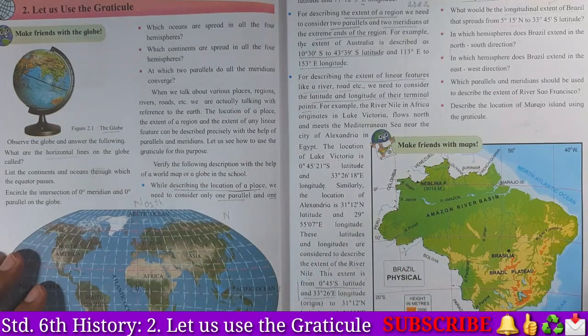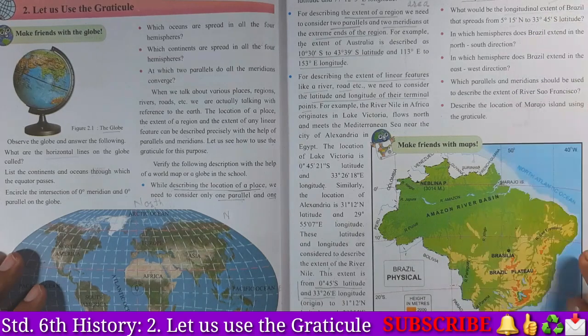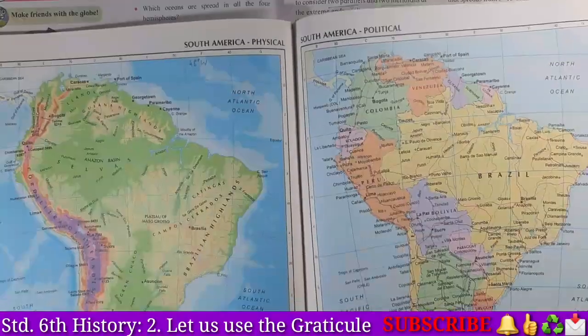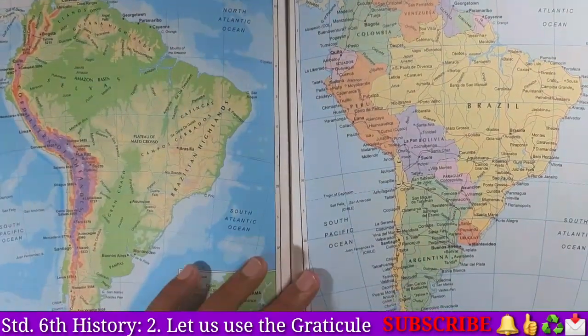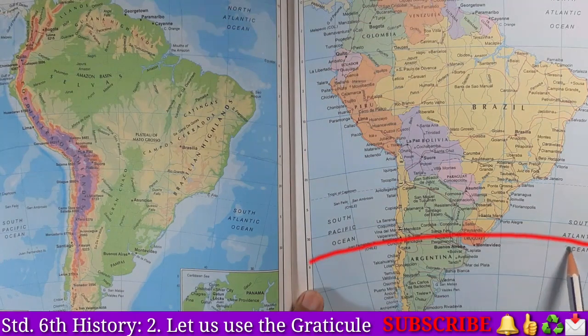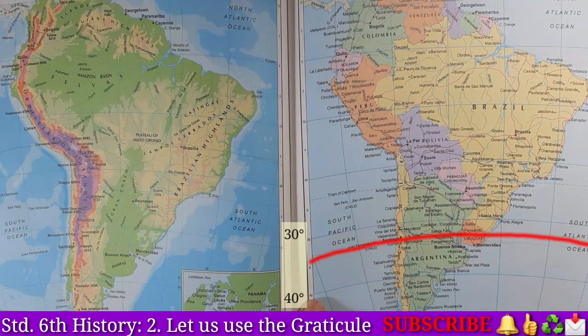Okay students, very good. Now let's find out the extent of Brazil. I will use the other map to make it clear to you. We have to find out the longitudinal extent of Brazil. The latitudinal extent is given, that is 5 degrees 15 minutes north to 33 degrees 45 minutes south latitude. Okay students, if we draw a latitude, so it is 30 degrees and it is 40 degrees.